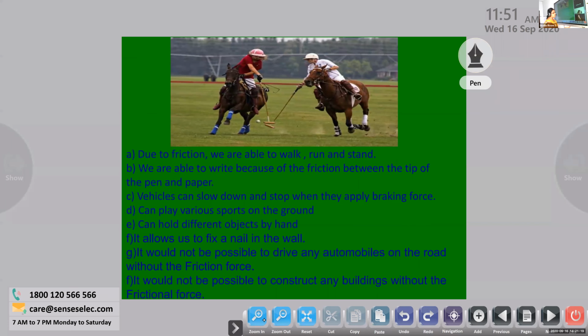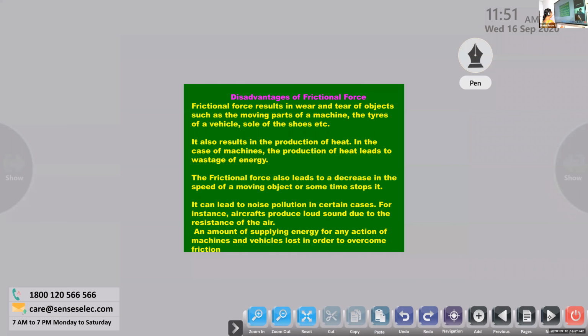So that is advantages. At the same time, if there are advantages, at the same time we can call it disadvantages also. So friction is a friend, at the same time a foe. Foe means F-O-E, enemy. Due to friction, there are some losses in our life. So that is what we are moving to: disadvantages of frictional force. First one, Hira, can you read?